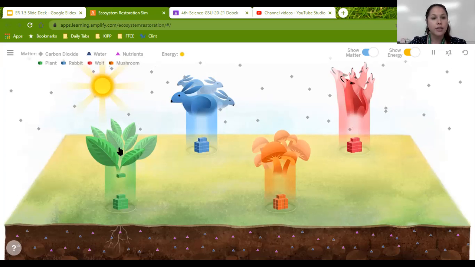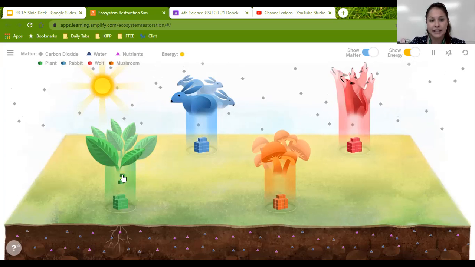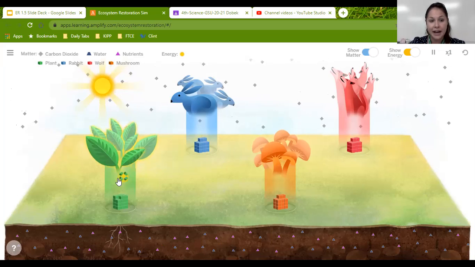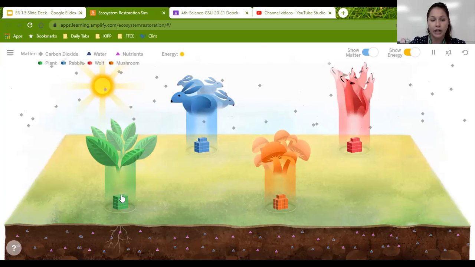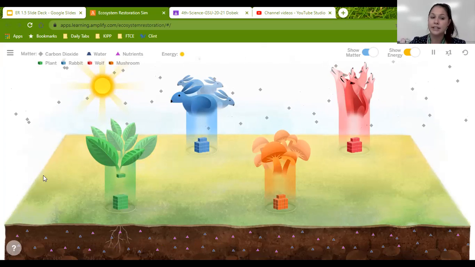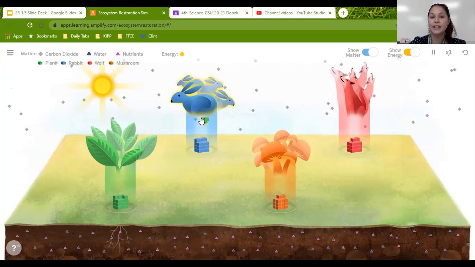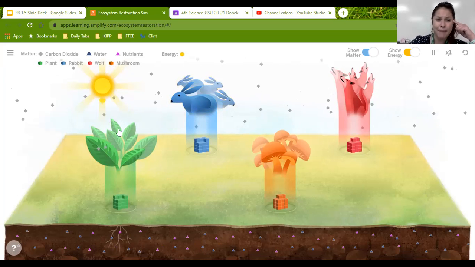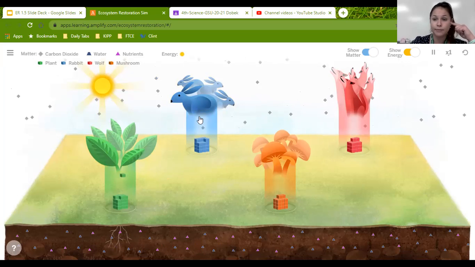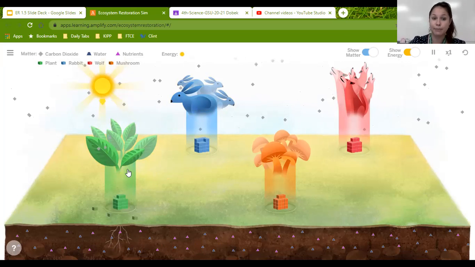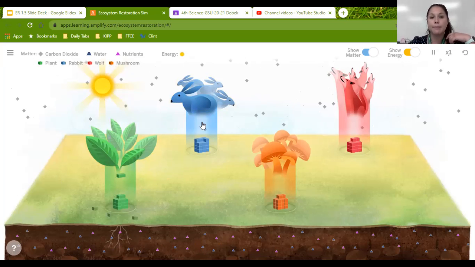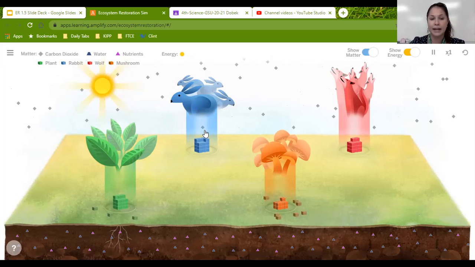So the plant is getting energy from the sun and it's gaining matter. You can see these blocks right here. It's gaining matter. It's breaking it down. Some is becoming energy and some is becoming plant matter. Let's keep watching to see what happens. Okay, so I saw the plant move into the rabbit. Think, how can matter from this plant move into the rabbit? Well, the rabbit eats the plant. So the matter from the plant moves into the rabbit's body.